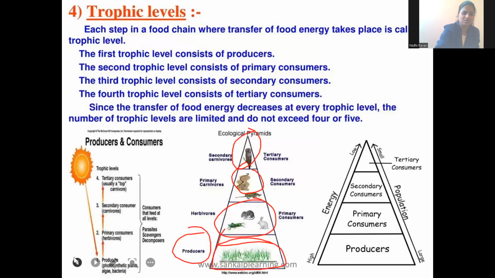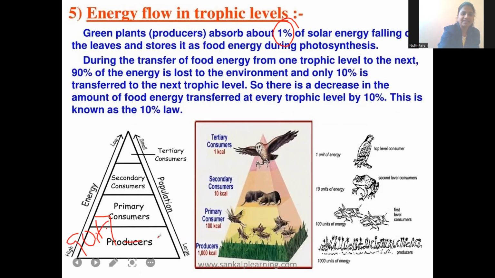Energy will be lost. 90% of energy, that is why I showed minus. Only 10% of energy will be shifted to the next trophic level. So what happens? The energy is lost to the environment. Only 10% of the energy will be transferred to the next trophic level. So there will be a decrease in the amount of energy as the trophic level increases, by 10%.